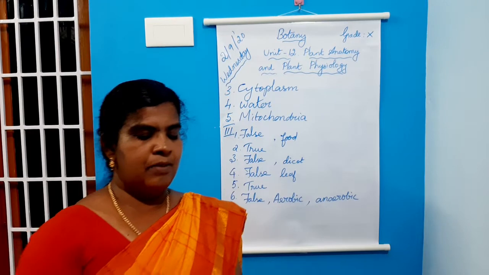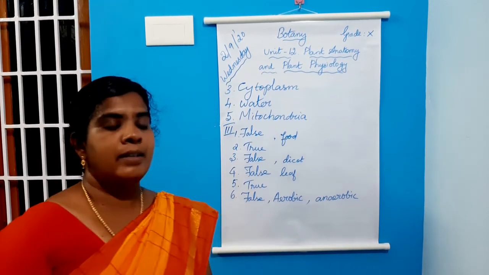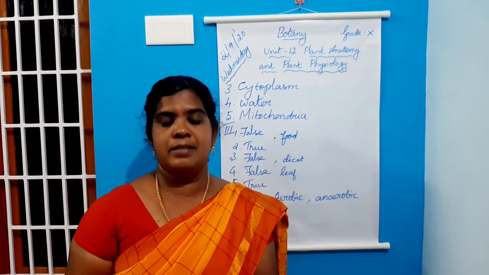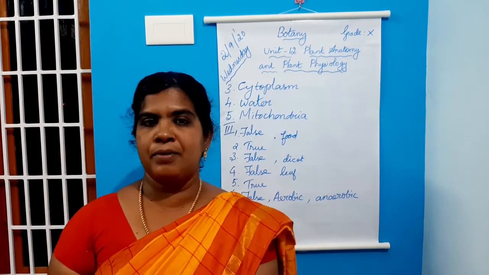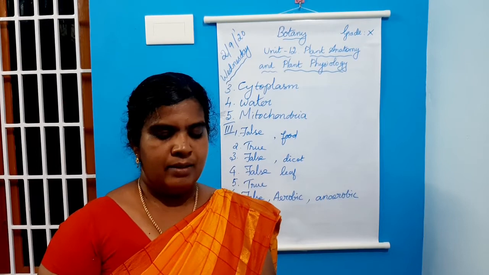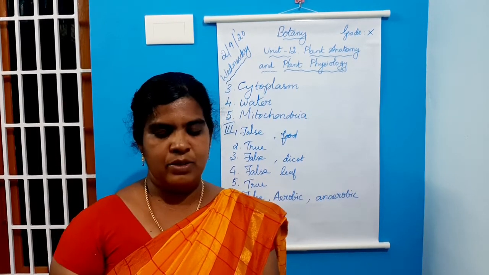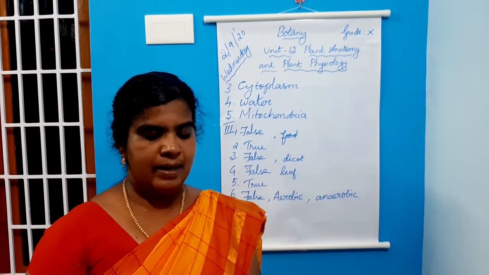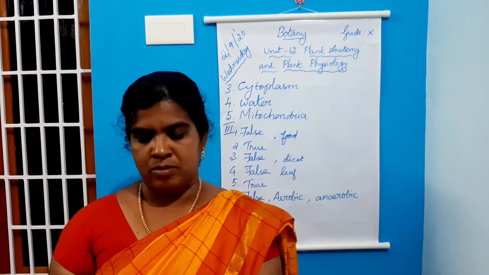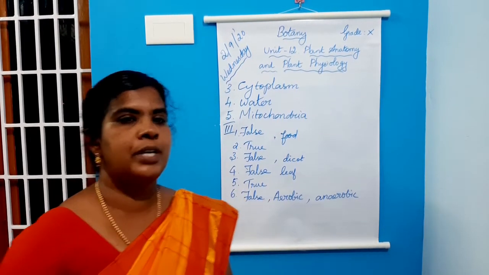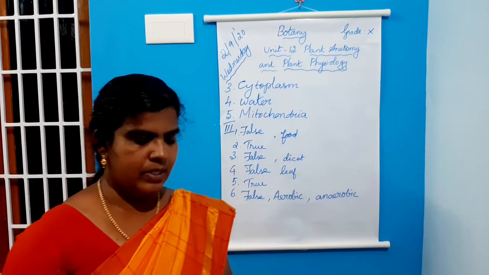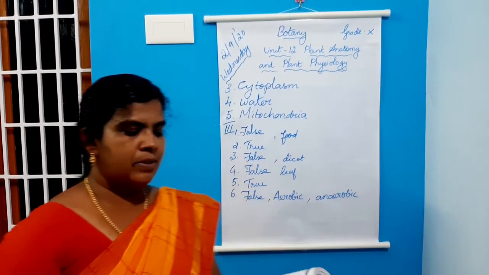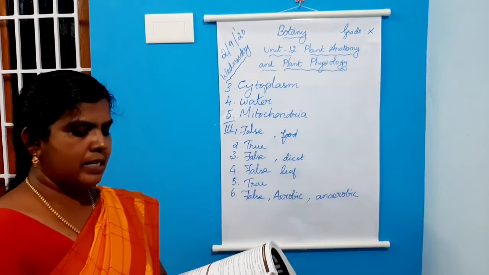Next, Roman number 4. Match the following. Amphicribral bundle, that is seen in fern. Cambium is responsible for secondary growth. Third one, amphivasal vascular bundles are seen in Dracaena. Xylem, conduction of water. Phloem, translocation of food. Then Roman number 5. First question you marked already.